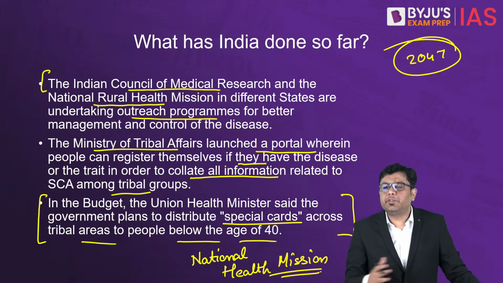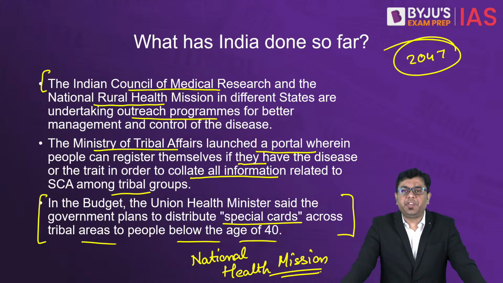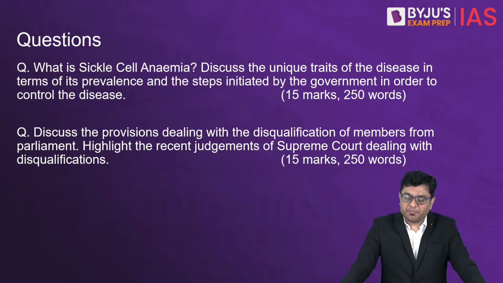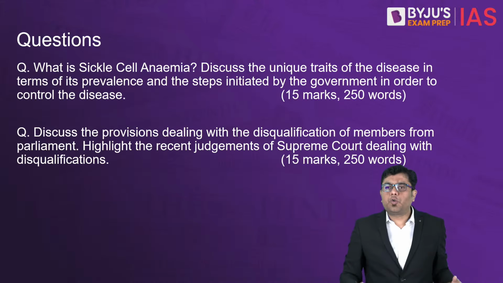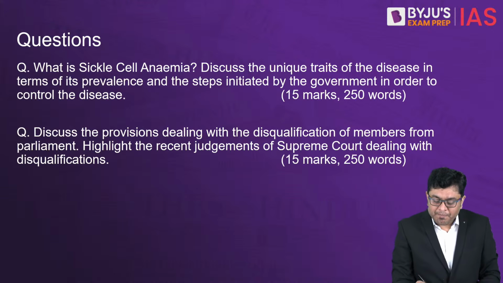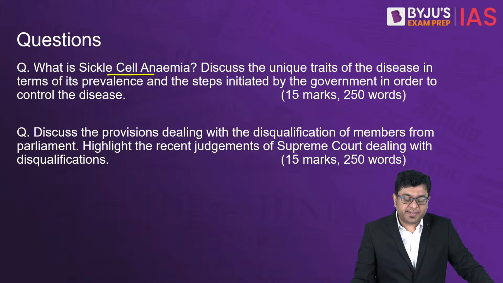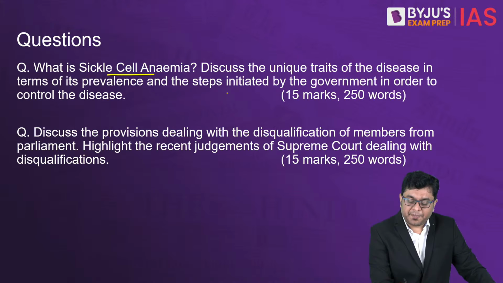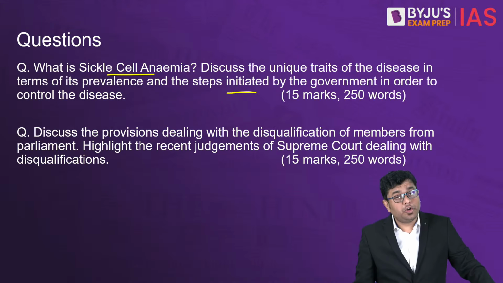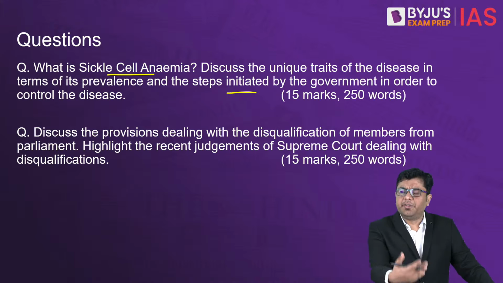Okay, so that is what we saw in the case of sickle cell anemia, regarding what it is, where it is most prevalent and what it is that the government is undertaking. Now, taking a quick look at the type of questions. So what is sickle cell anemia? Discuss the unique traits of the disease in terms of its prevalence and the steps initiated by the government in order to control the disease. So this is a very direct question.